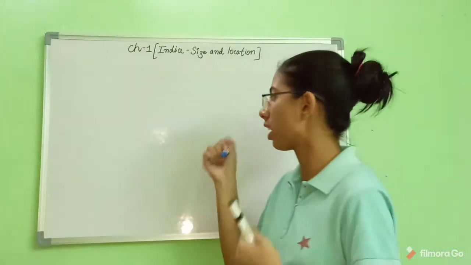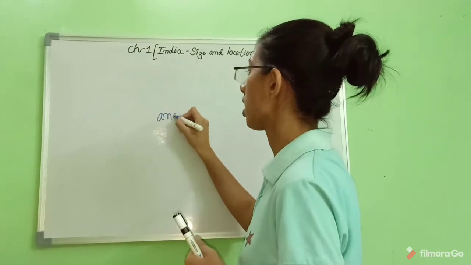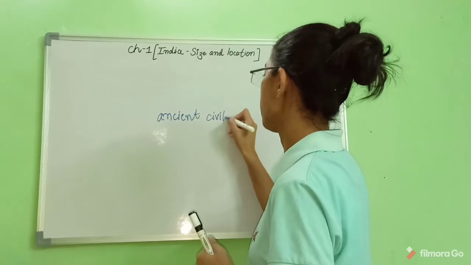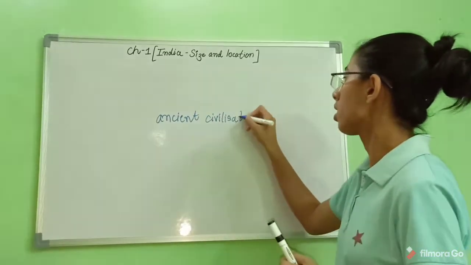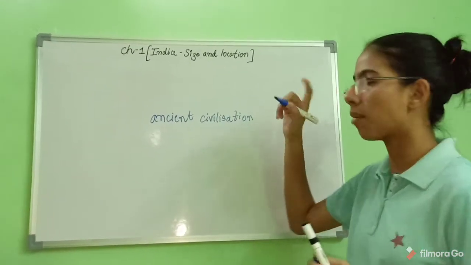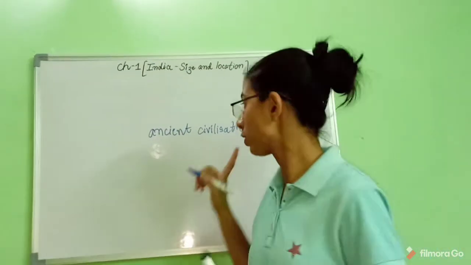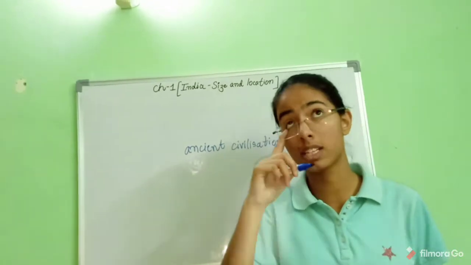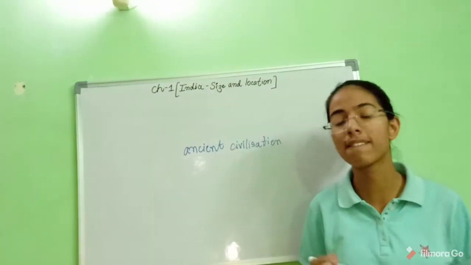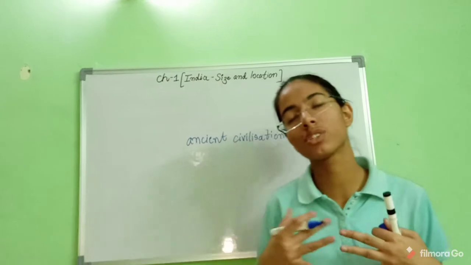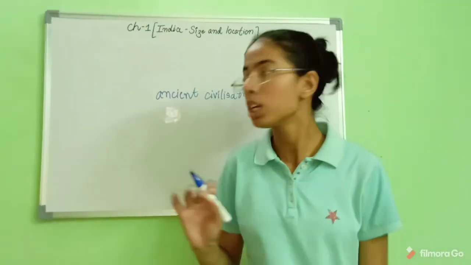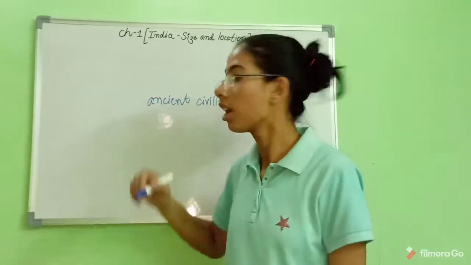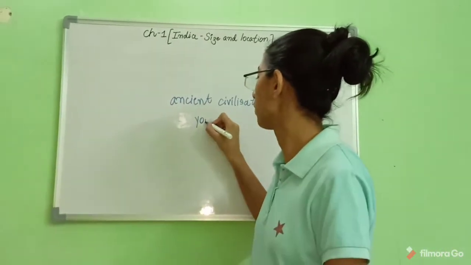What if I say an ancient civilization? If I ask you, can you give me an example of an ancient civilization? Yes, obviously you can. Like the Harappan civilization, the Indus Valley civilization, the Mesopotamian civilization. So there are many. Now this is one of the specifications of India. What else? It is a youthful nation, if I say.